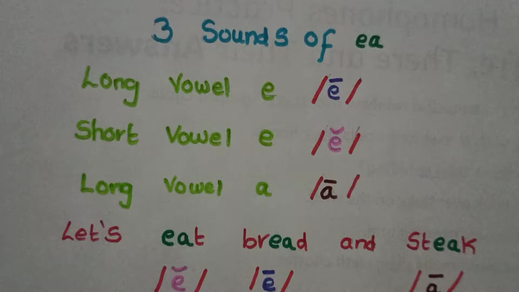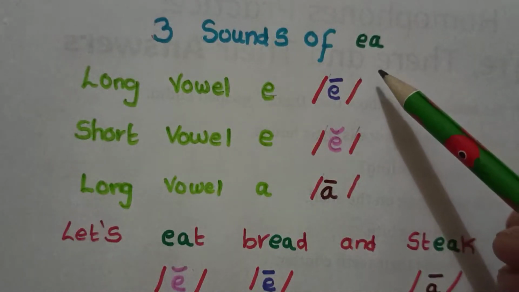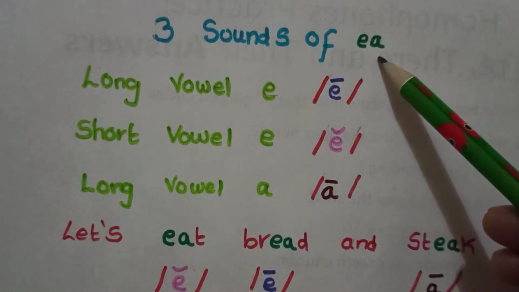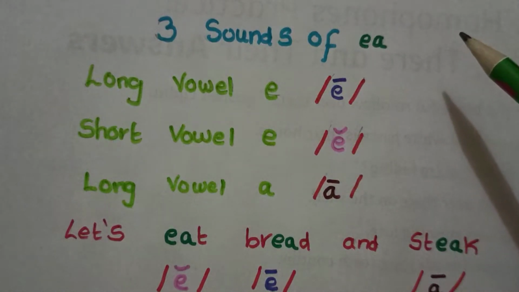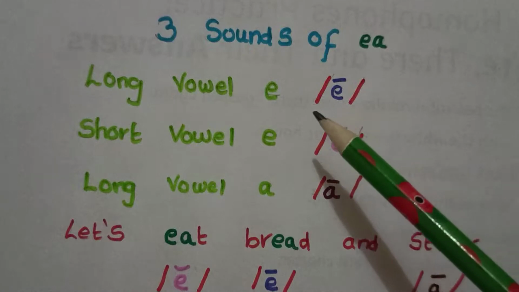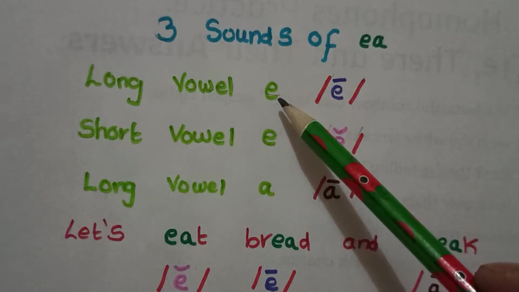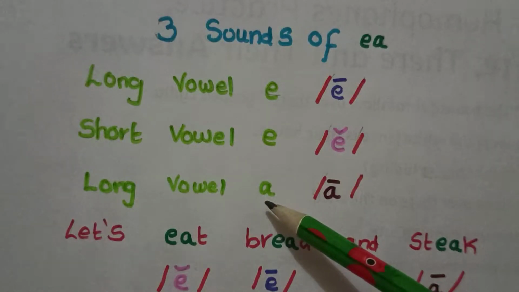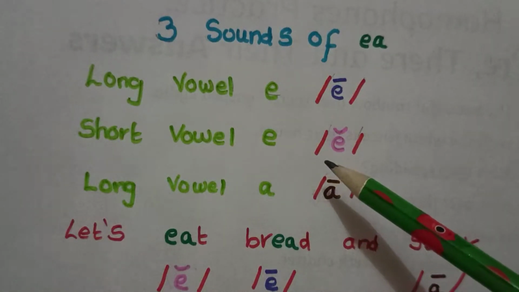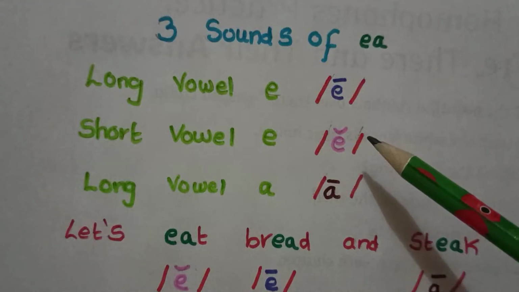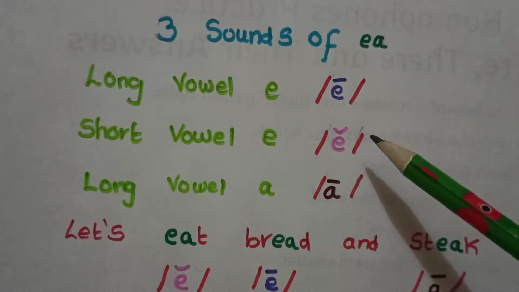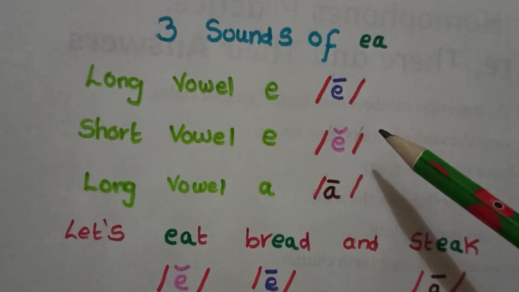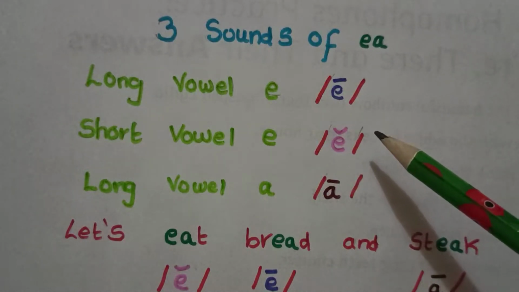Today in this video we will see about three sounds of the digraph EA. It makes three sounds. In some places it makes a long vowel sound, in some places a short vowel sound, and in other places it is a long vowel A. If you want to know more about long vowel and short vowel, I have already uploaded videos on that. You can go and have a look.